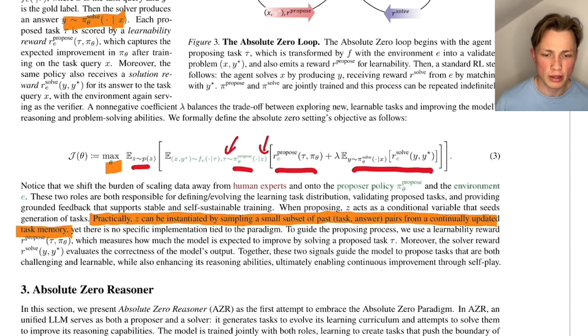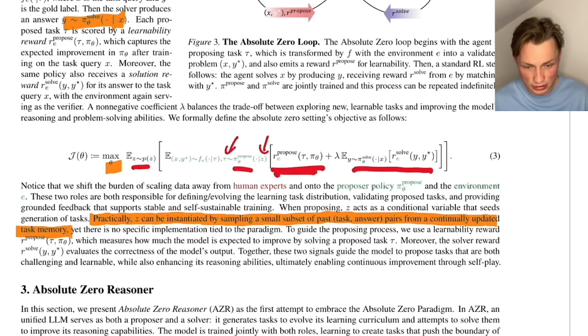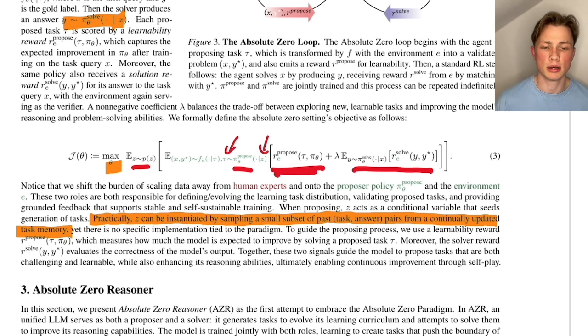And we also have a reward for the proposer. Basically it says if the model can solve this task every time, the task is so easy. But if the model can solve it 0 times, this task is too hard.